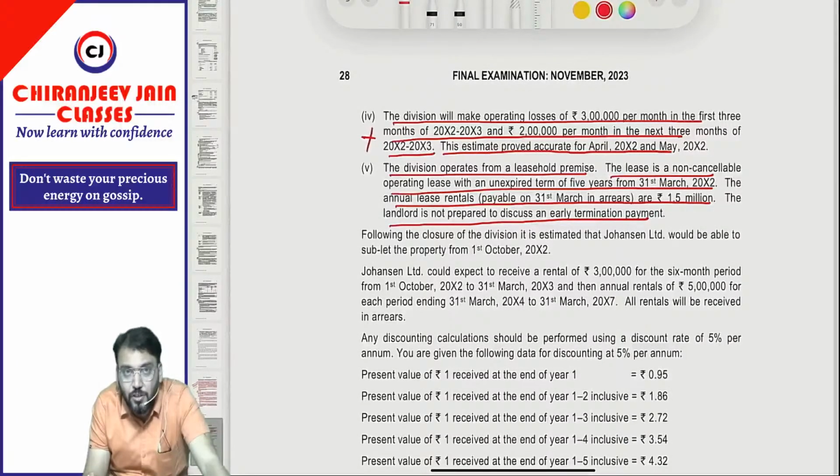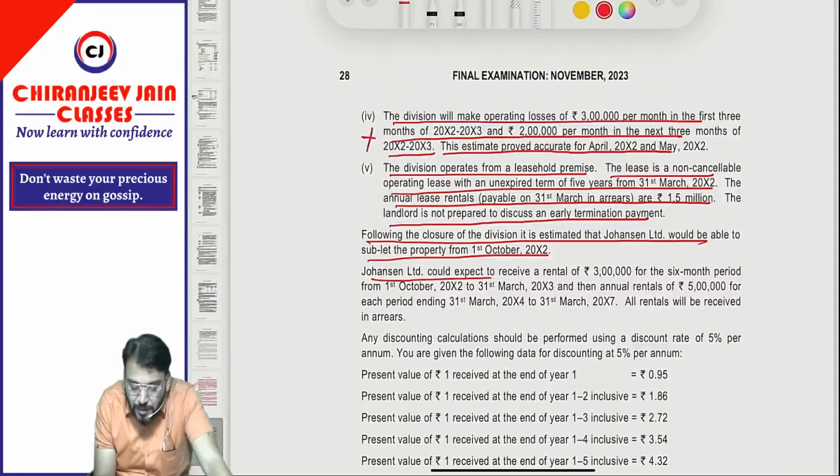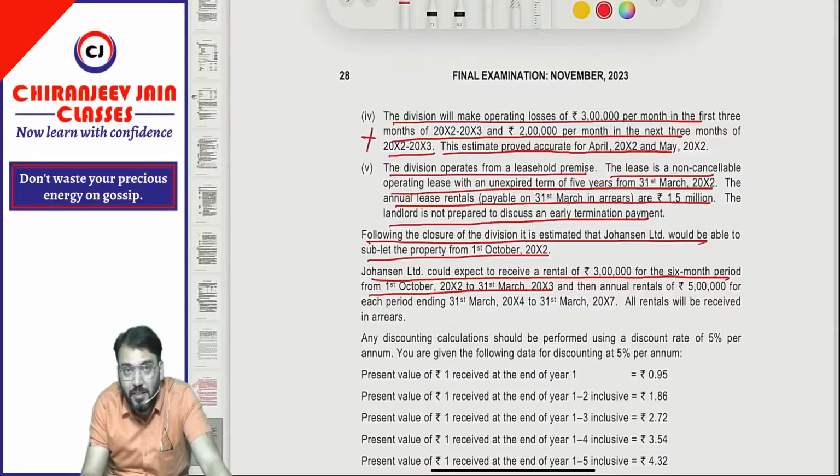Means they are not interested in early termination of this particular lease contract. Understood? Following the closure of the division, it is estimated that Johnson Limited would be able to sublet the property from 1st October 2002. Johnson Limited could expect to receive a rental of 3 lakh for the 6-month period from 1st October to 31st March 2003. Means they can recover the lease payment by way of subletting the premises.